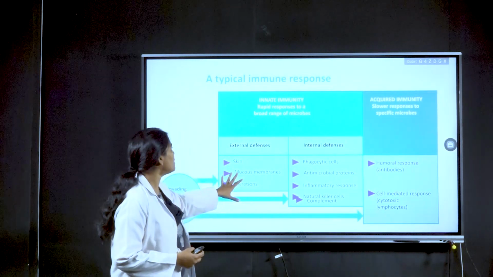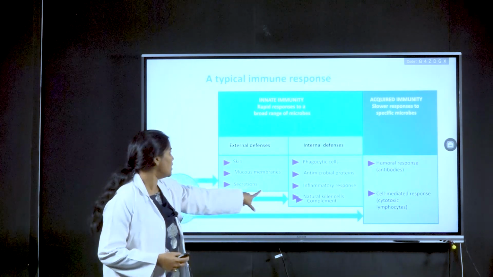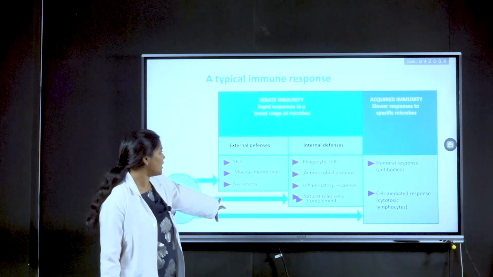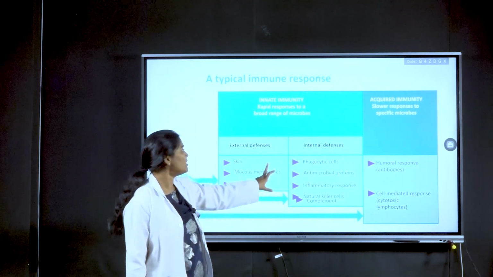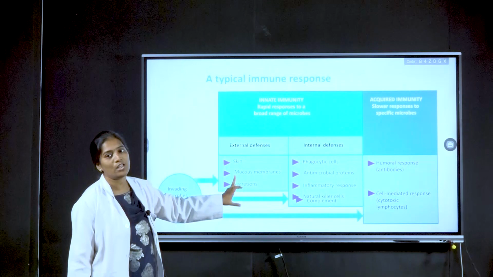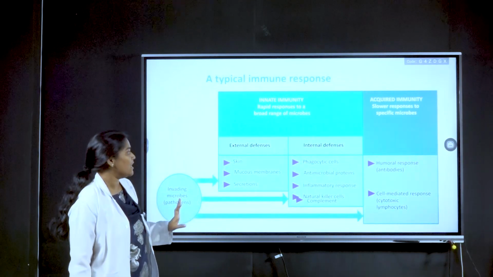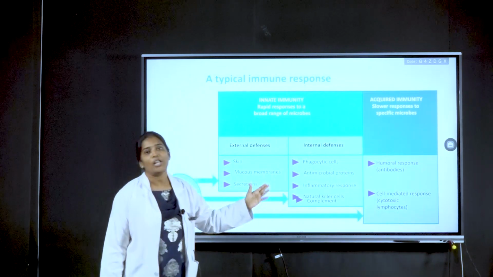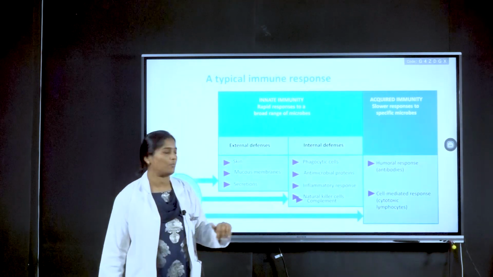The innate immune system includes external defenses and internal defenses. External defenses include skin, mucous membranes, and secretions. Internal defenses include phagocytic cells, antimicrobial proteins, inflammatory cells, and natural killer cells. The acquired immune system consists of the humoral system or cell-mediated response.